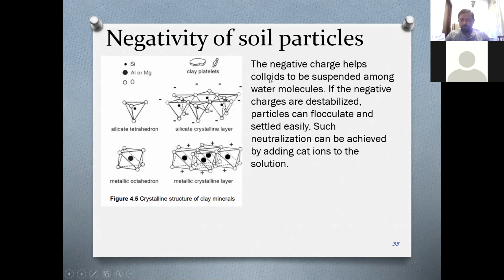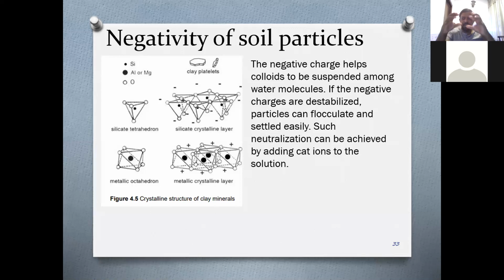Negative charges help colloids to be suspended among water molecules. This is because you have hydrogen in water, hydrogen is positive, and if the surface of the particles is negative, it allows them to attract these hydrogen particles. And sometimes these negative soil particles will repulse each other, right?